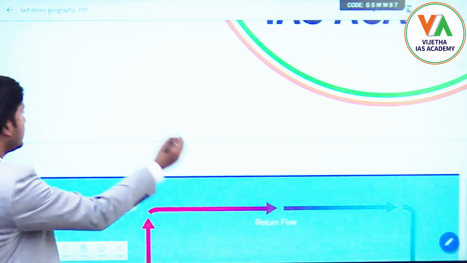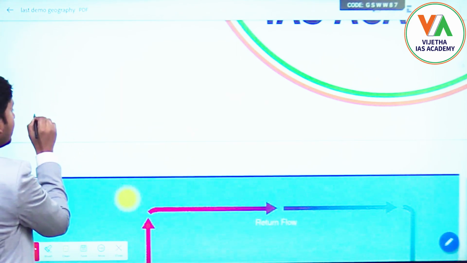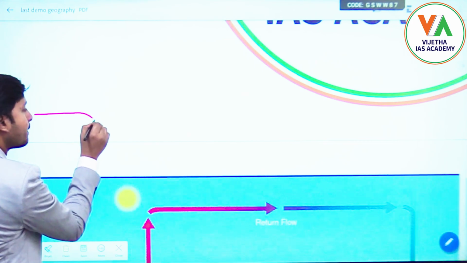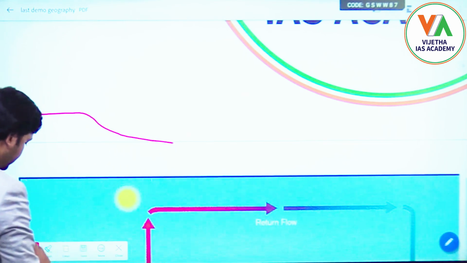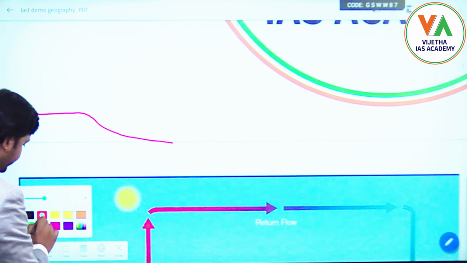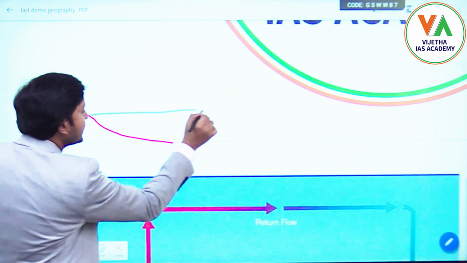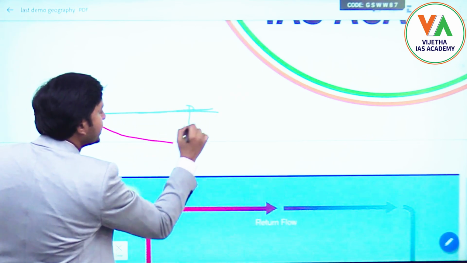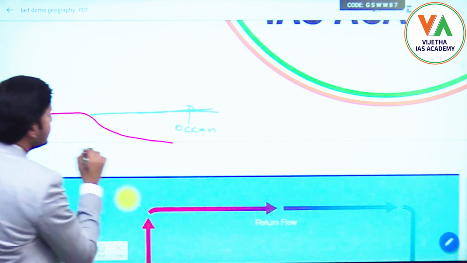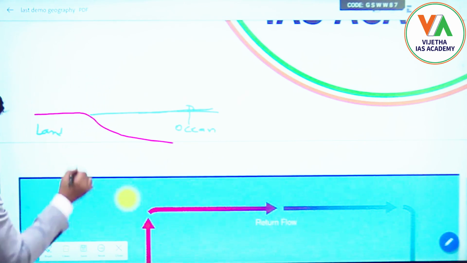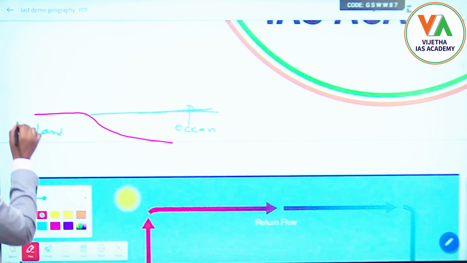Now I'll take the coastal region. This is the water that is present in the ocean, this is the coastal region, and this is the land surface.